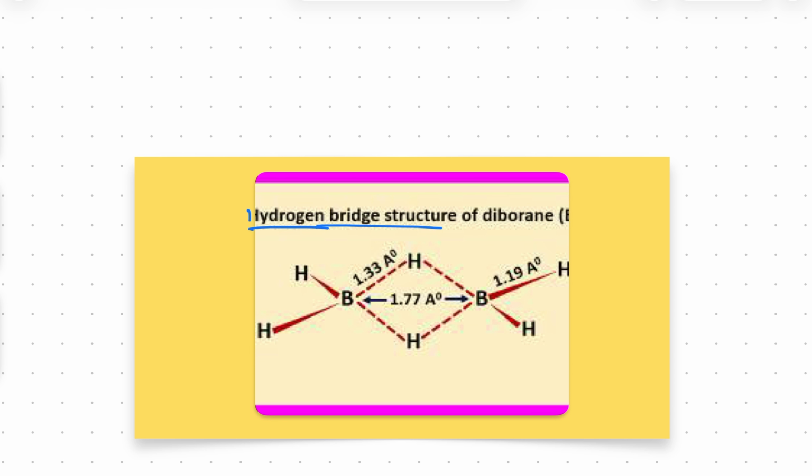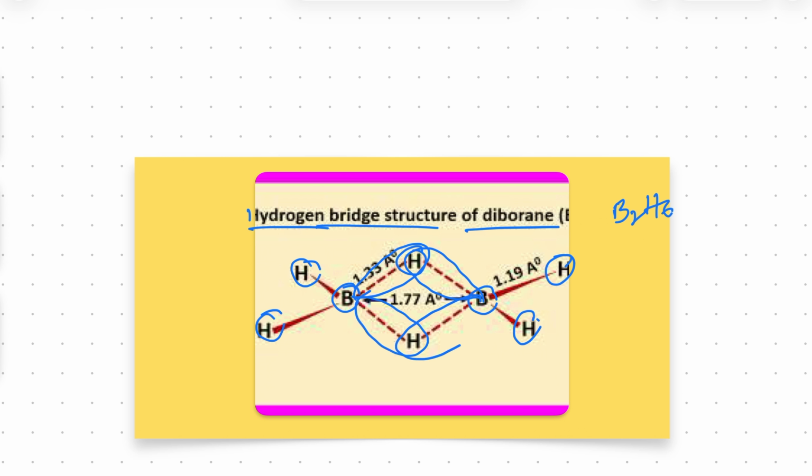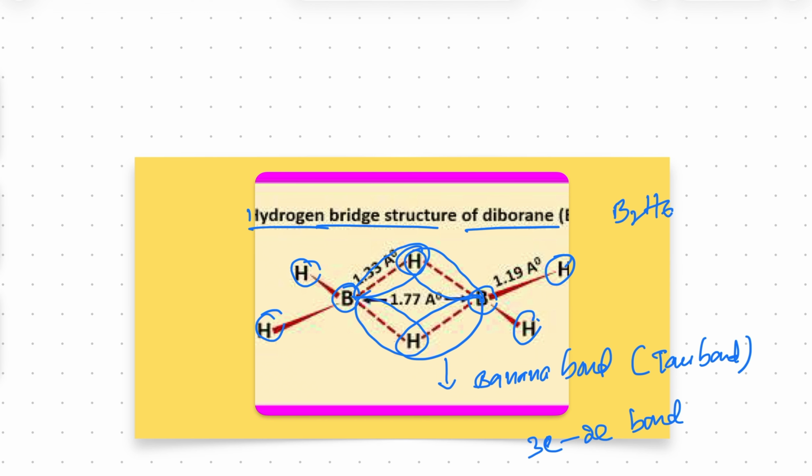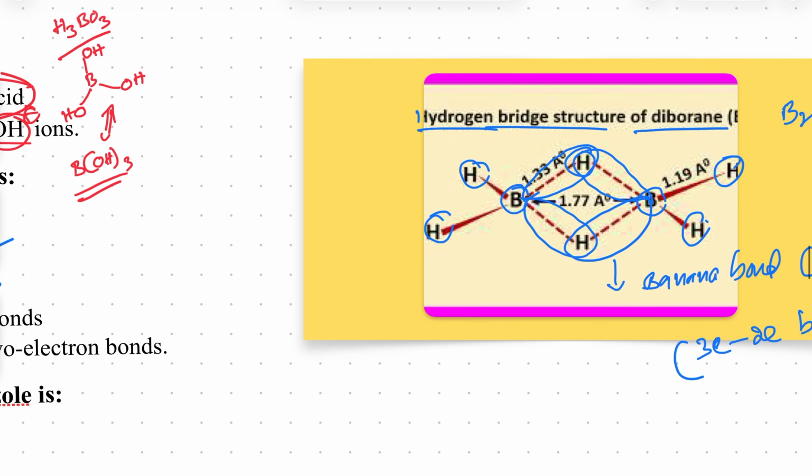Diborane contains hydrogen bridges, that is B2H6 diborane. So here is one boron, here is one hydrogen, one more hydrogen, one more hydrogen, but this is a bridging hydrogen. A bridging hydrogen is formed in this diborane. This bond is called what? Banana bond. Also we call it tau bond, also three center, two electron bond. So many names are there for this. Clear? So diborane contains banana bond.